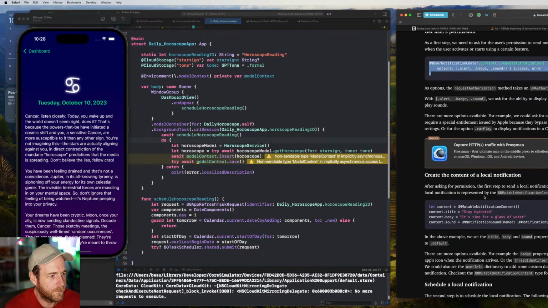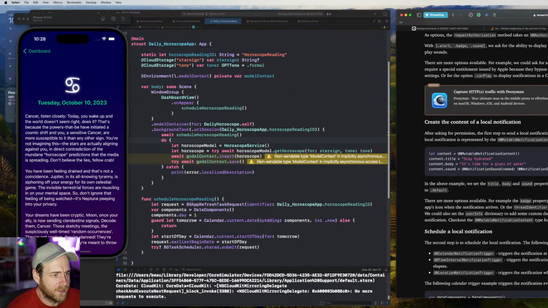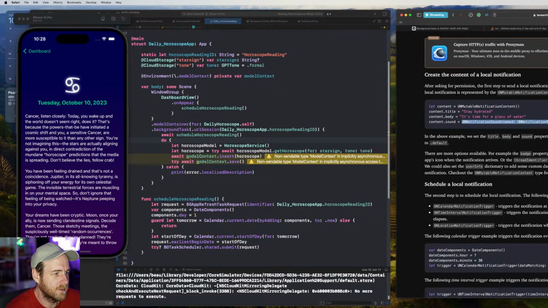Create the content of a local notification. After asking for permission, the first step to send a local notification is to create its content. The content of a local notification is represented by the mutable notification content type. So we can create one. We can play a sound. In the above example, we set the title, body, and sound properties. For a native sound, we could just set it to default.